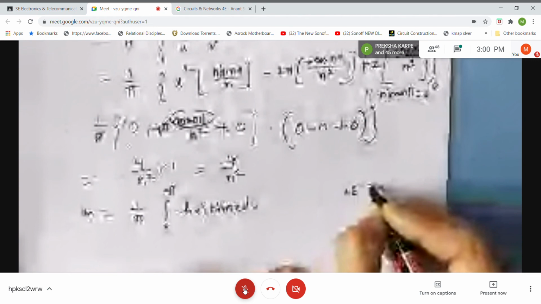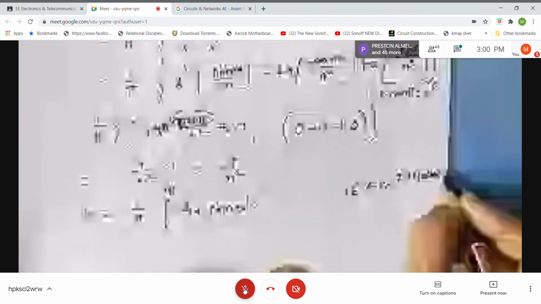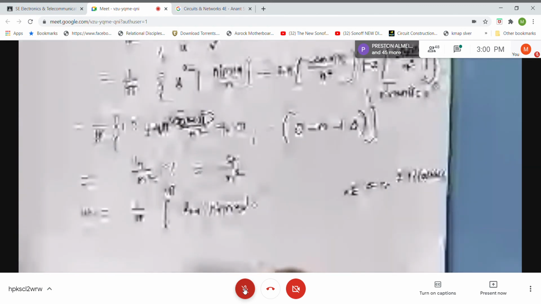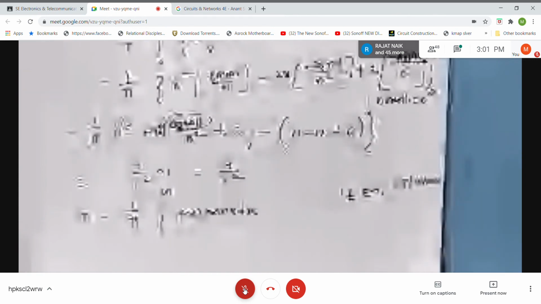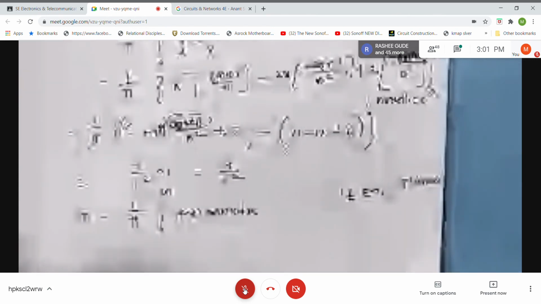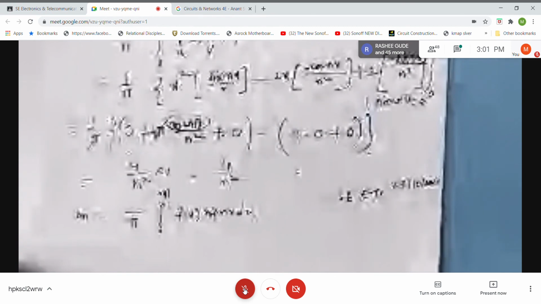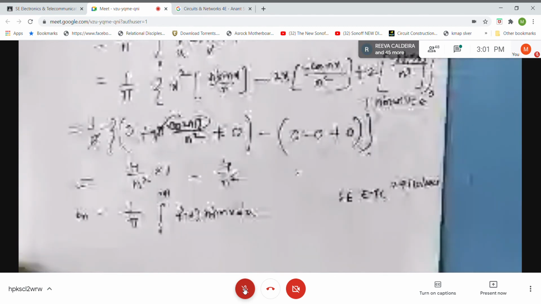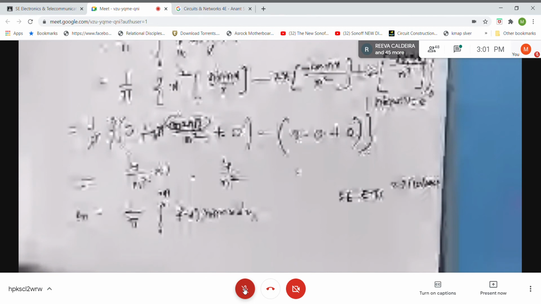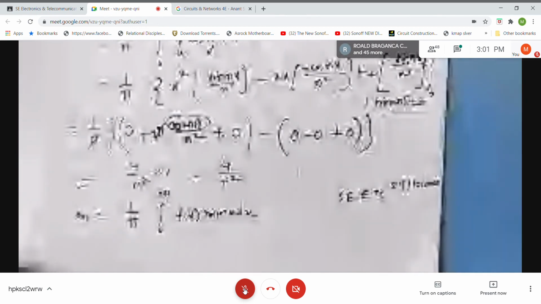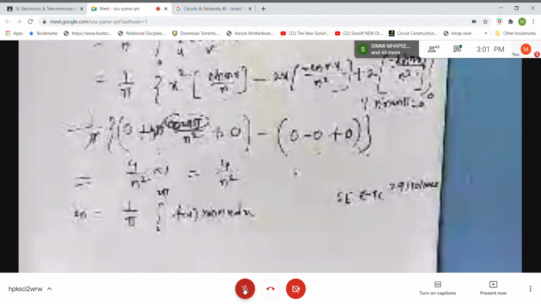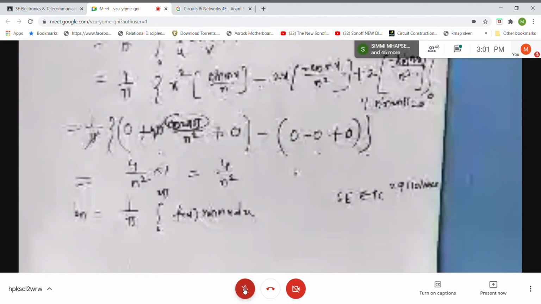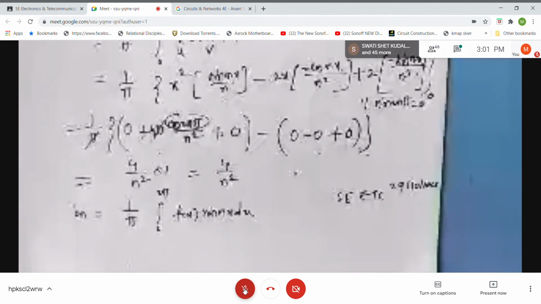Ma'am, I didn't understand the part of pi square by 12. What is pi square by 12 in the equation? Once you get the final Fourier series, then you have to find out some substitution for x. And then you can get this series as the answer. Okay, that will be the next part after getting Fourier series. That I will discuss in the next class. Okay? Okay, ma'am.